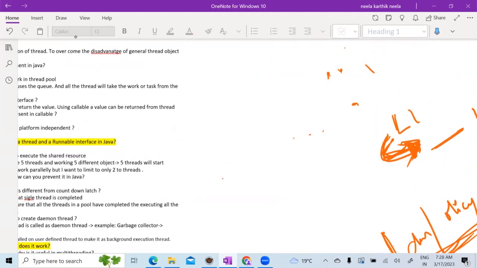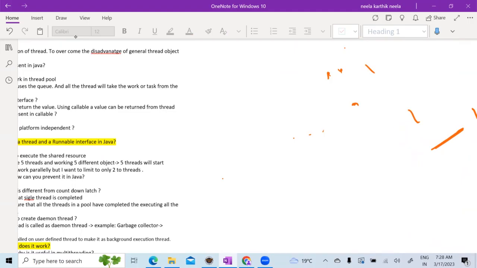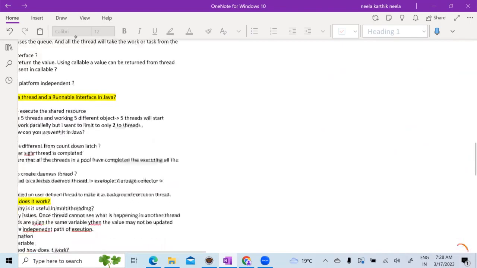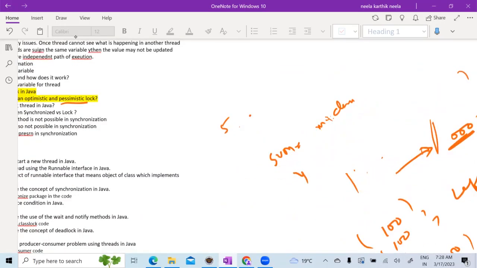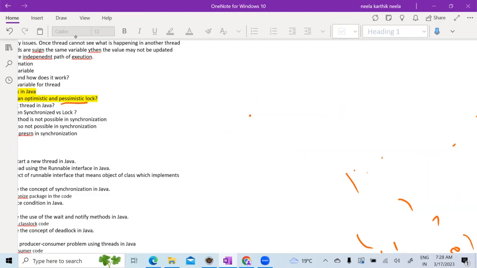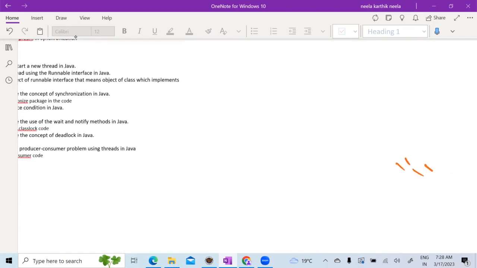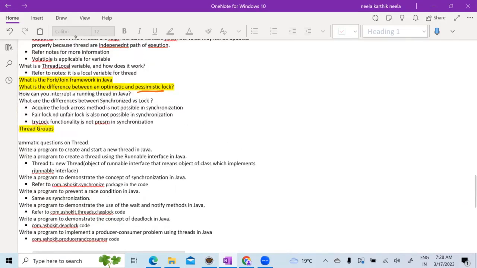Yeah, sir. What is optimistic and pessimistic lock? I think you have joined late. We have already discussed. It's a concept only. There are no classes. Pessimistic lock is nothing but a normal class lock, object lock, etc. Optimistic lock is used when very rarely the threads will execute on the common shared resource, so you have to use an atomic variable in the optimistic lock. In the pessimistic lock, whatever locking mechanism we are doing, that is nothing but a pessimistic lock.